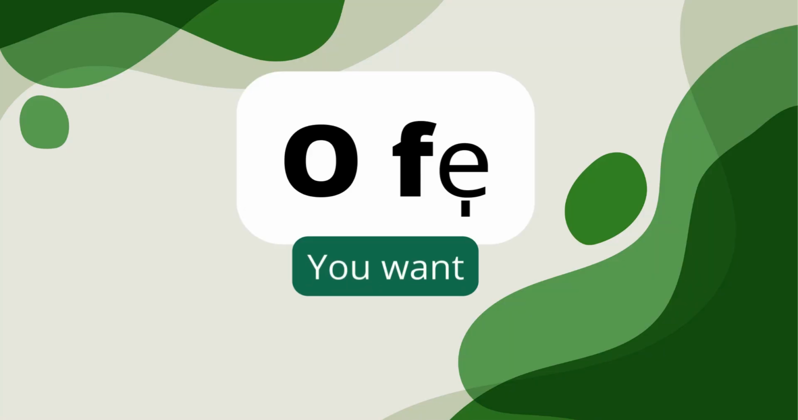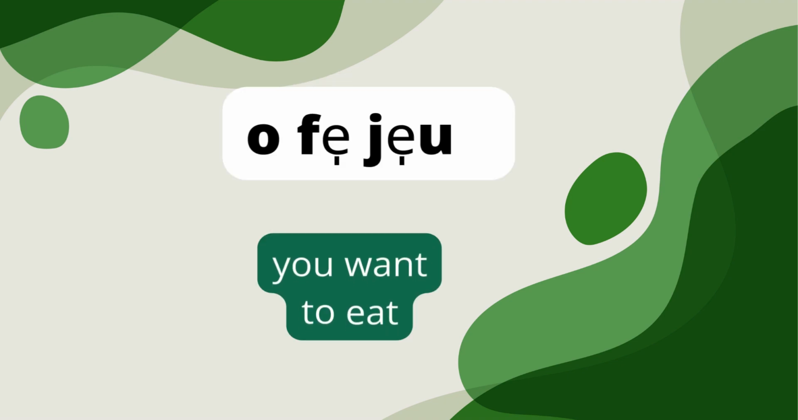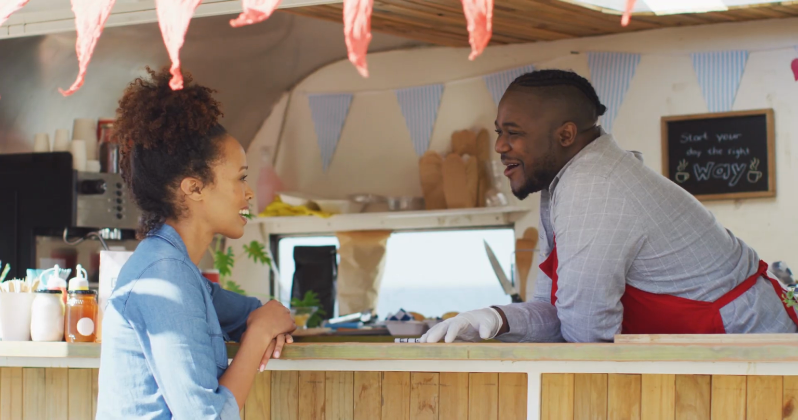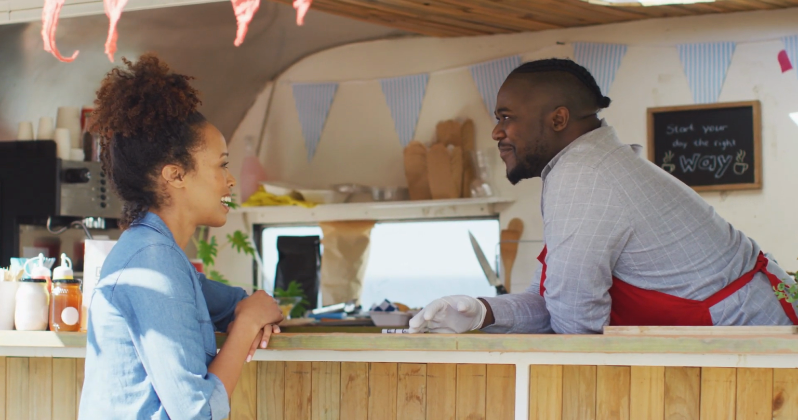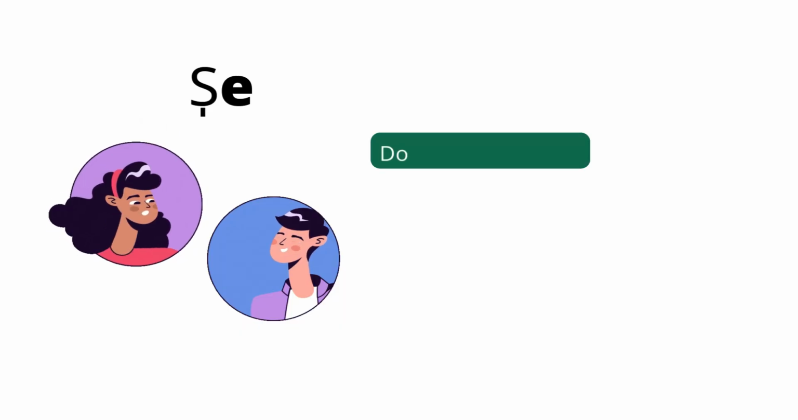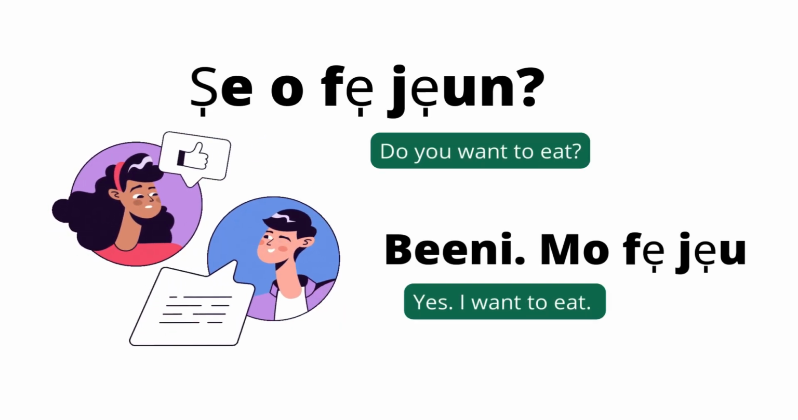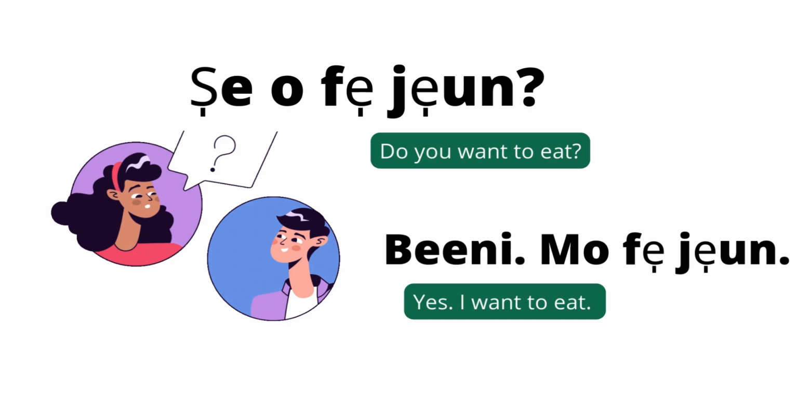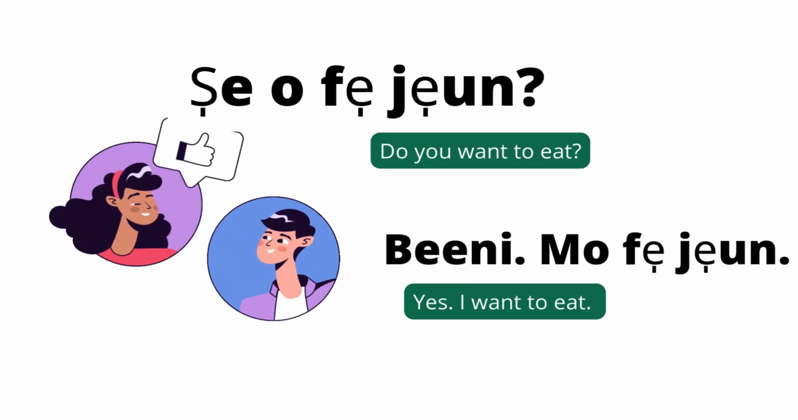What about you want? If you're telling somebody they want something, you say o fe. So you can say, this is a statement, o fe jeun. It means you want to eat. Or you can change it to a question and ask, Ṣé o fe jeun? Do you want to eat? And the response can be, Bẹ́ẹ̀ni, mo fe jeun. Yes, I want to eat.